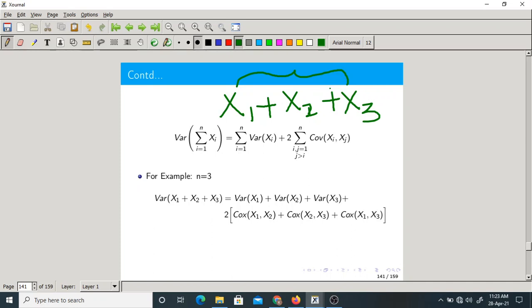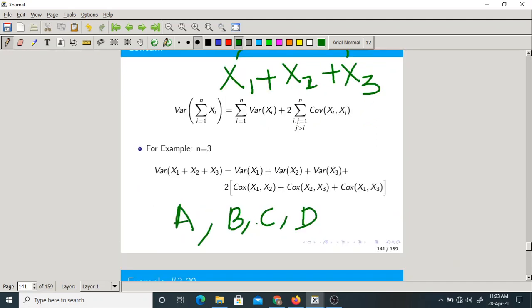Okay. So suppose if it is sum of 4 random variables, a comma b comma c comma d, what will happen? Variance of a plus b plus c plus d equal to variance of a plus variance of b plus variance of c plus variance of d plus 2 into covariance of ab, ac, ad, bc, bd and cd.